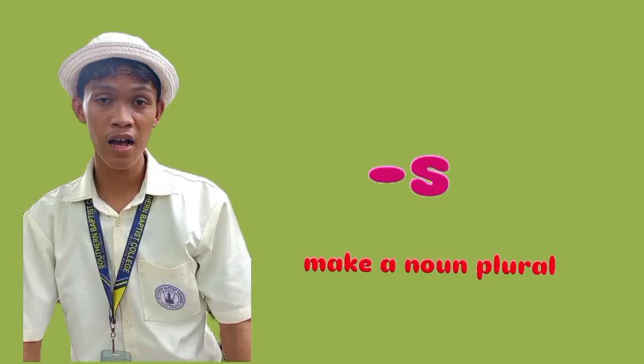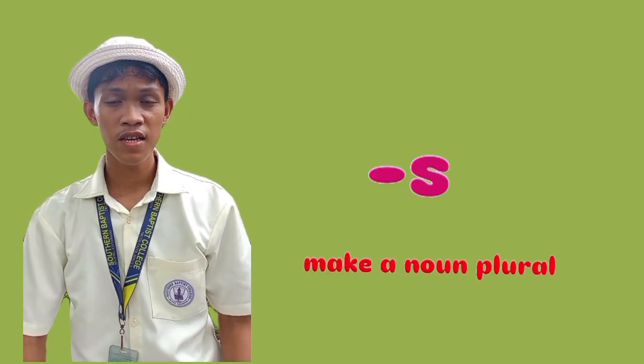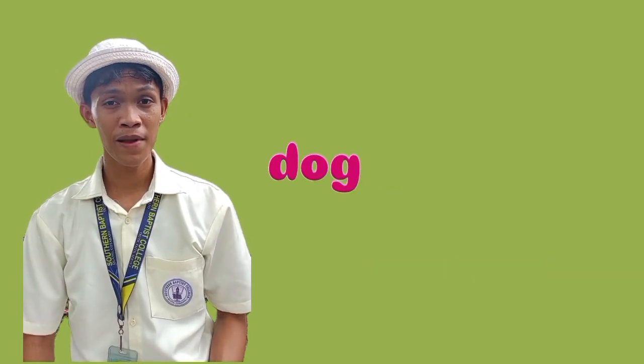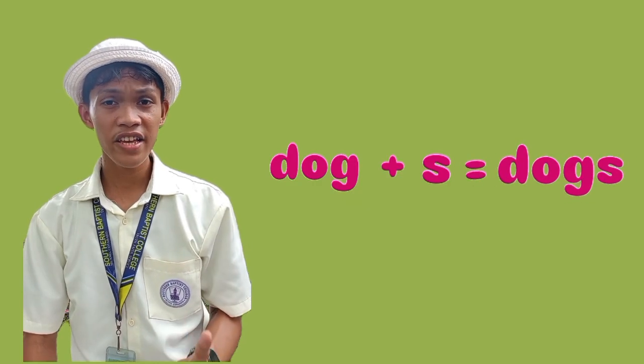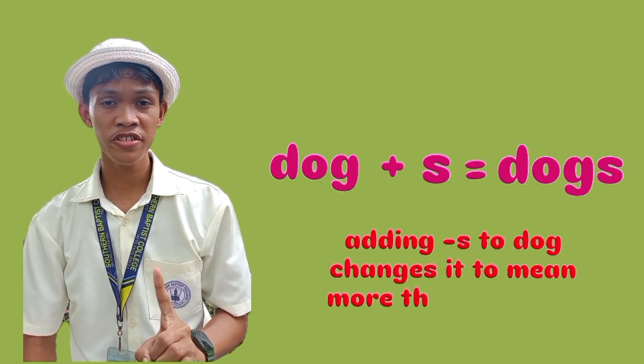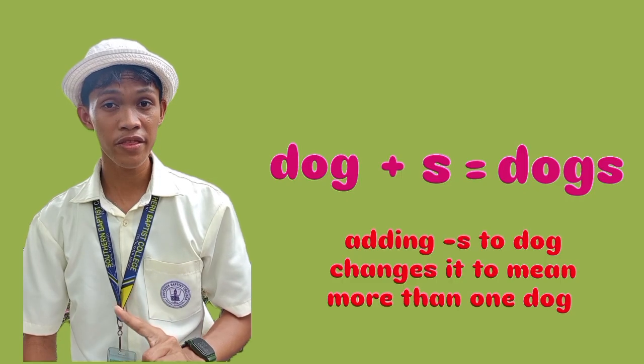Let us move on to the examples of inflectional morpheme. The first example is the morpheme S. This inflection makes a noun plural. Example, dog plus morpheme S is dogs. Adding S to dog changes it to mean more than one dog.